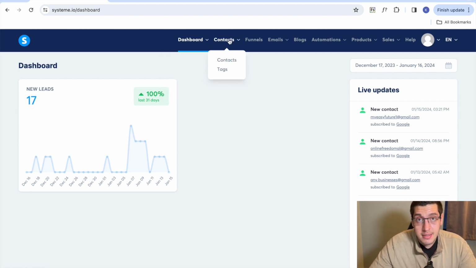Under contacts, this is your contact and lead management. Any leads that you get through System through a sales funnel or a website are recorded in there. You can even create tags and mark which leads have been brought in through which tags. So that's another great, powerful resource of System.